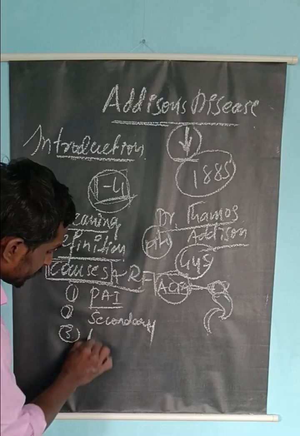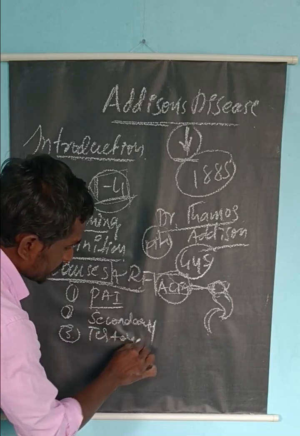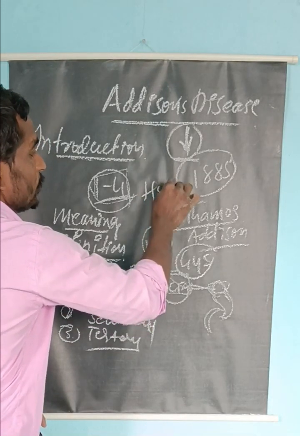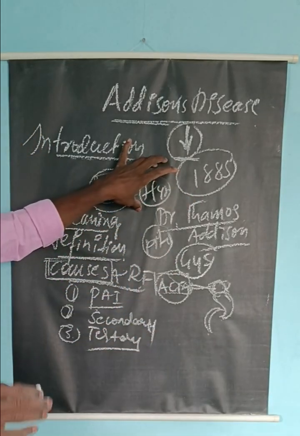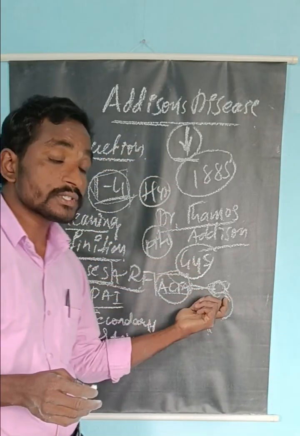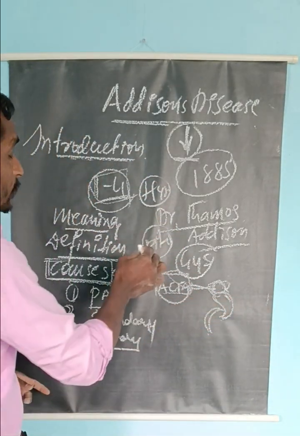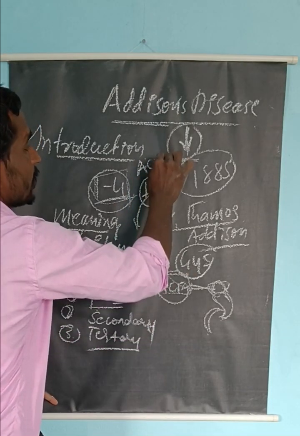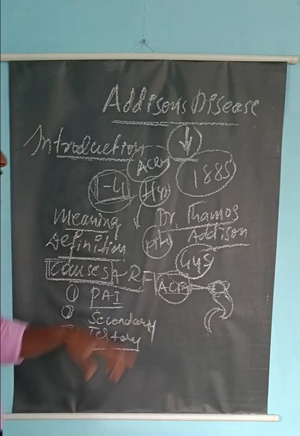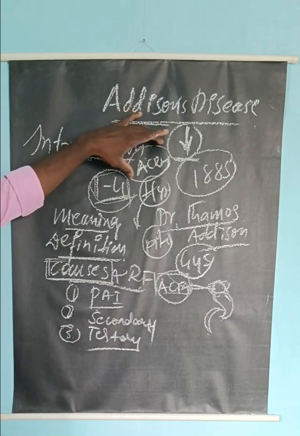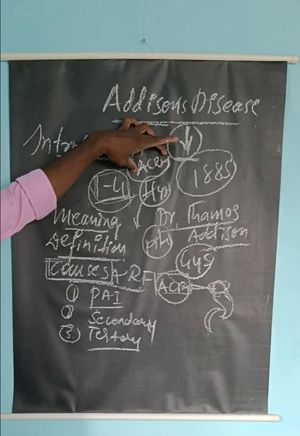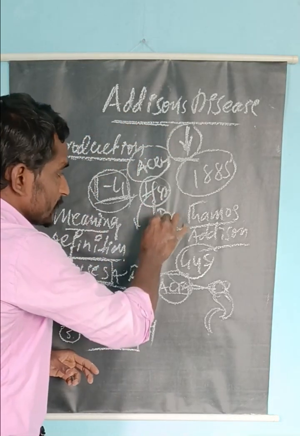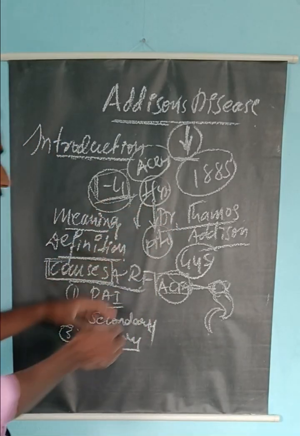Now, what is tertiary Addison's disease? Here the hypothalamus plays a very important role in the secretion of aldosterone and cortisol. It secretes adrenocorticotropic releasing hormone, ACRH. In normal persons, the hypothalamus produces ACRH, which acts on the pituitary gland to secrete ACTH.